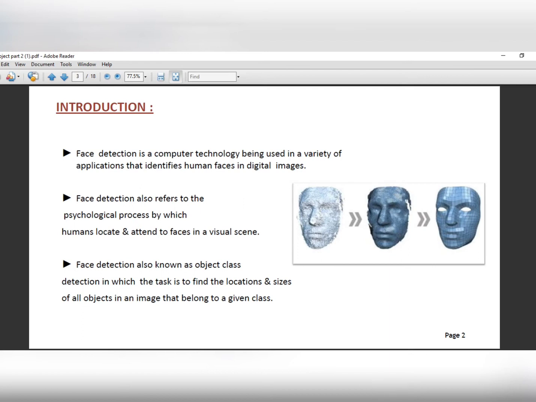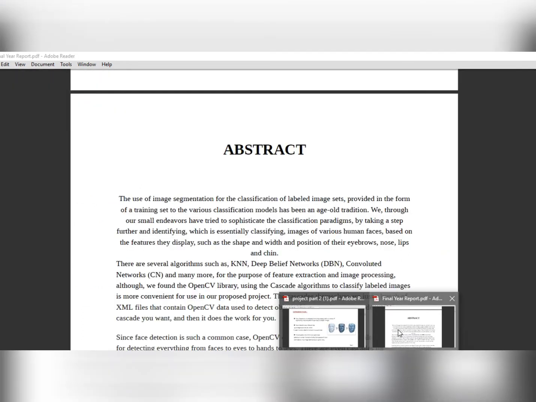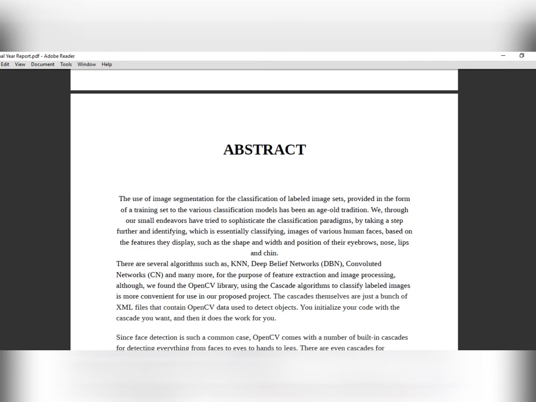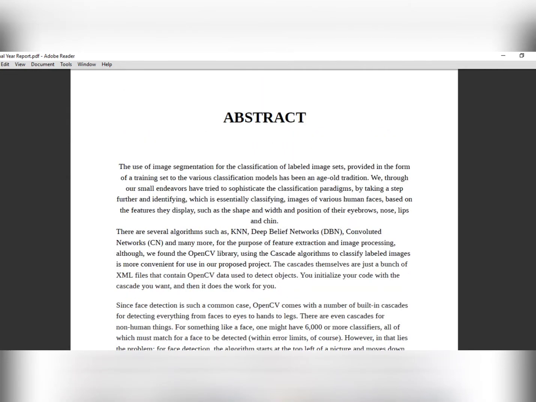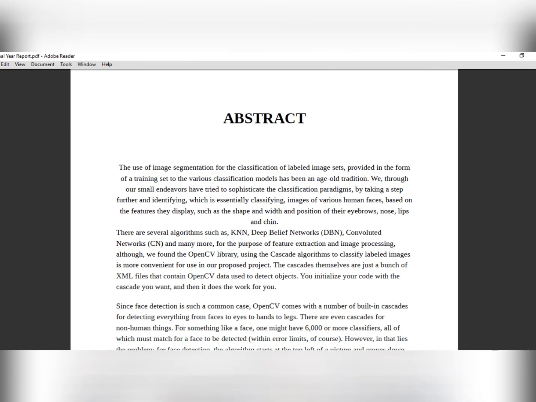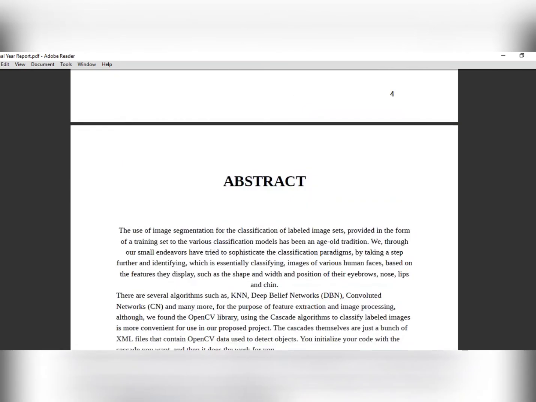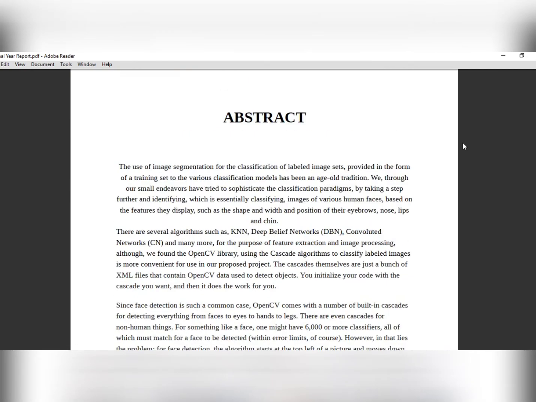And moving on to the report. I'll just gist it up, I'll shorten the entire abstract part. We could have used K nearest neighbor, deep belief networks, convolutional networks, and all sorts of things.